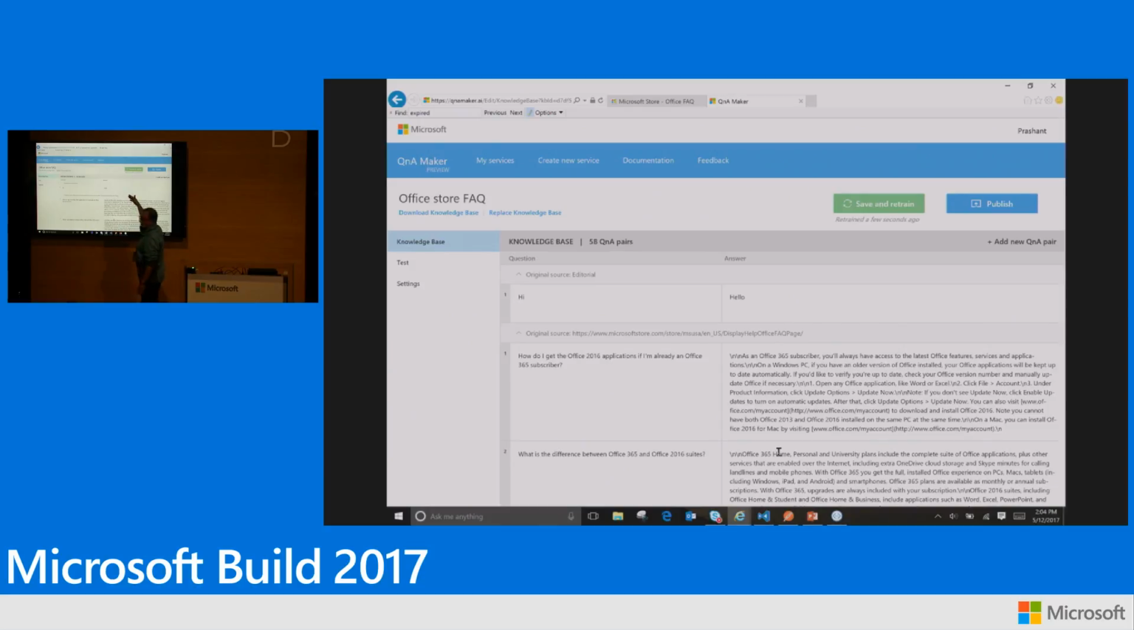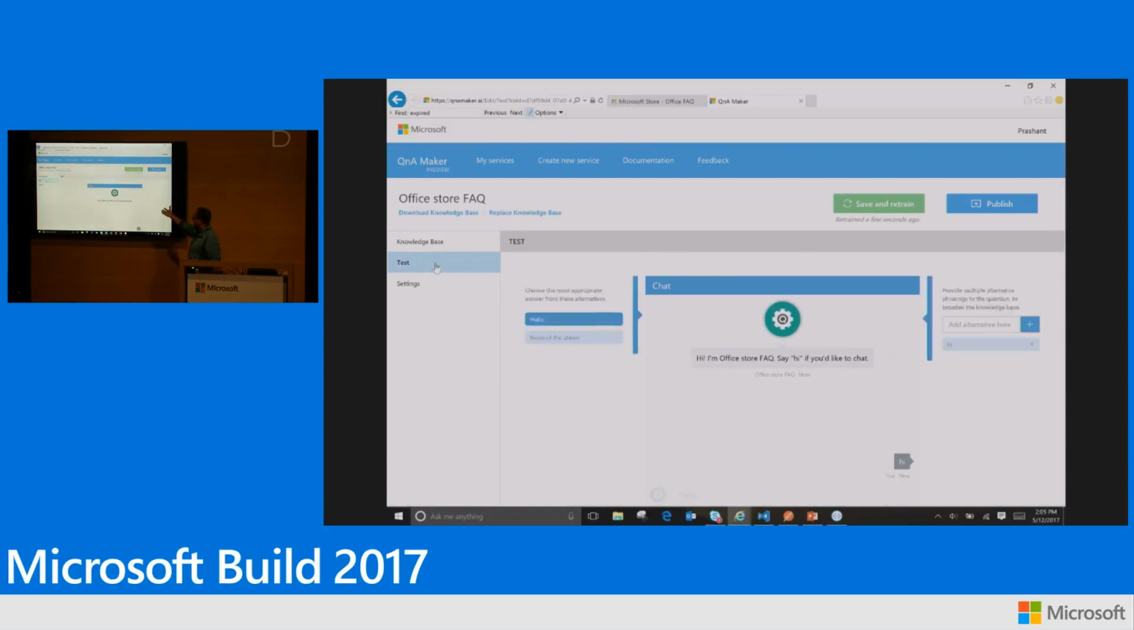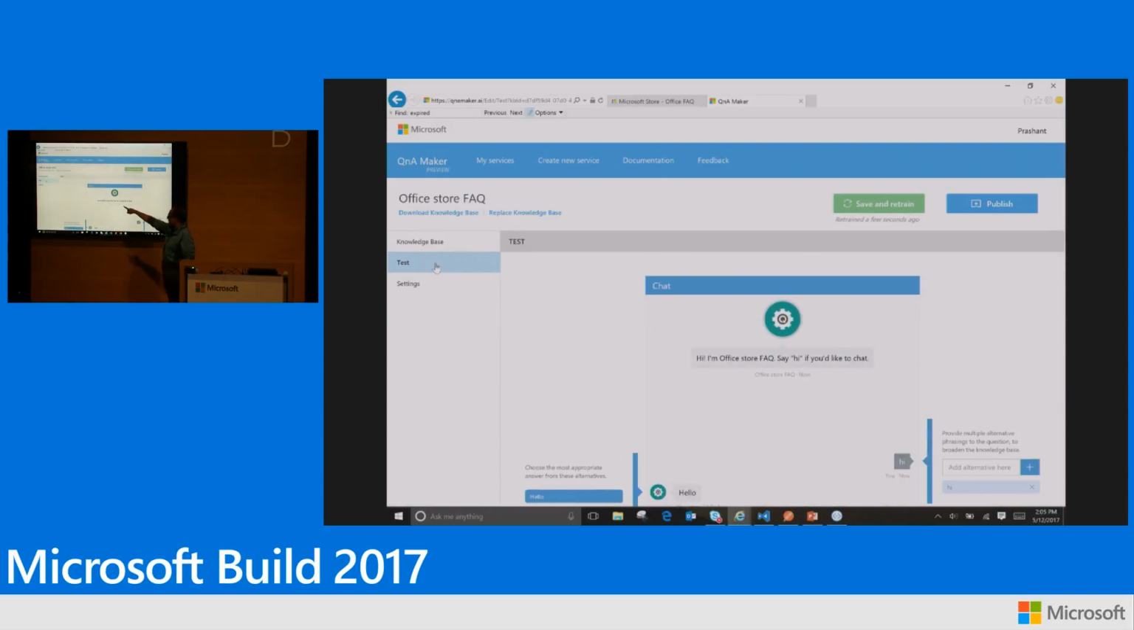It's actually a table. I mean, the resolution is not that great, but you get the idea. So these are Q&As that it pulled out from that FAQ page. Now what I can do is edit any of these as I want. I can edit or I can add a new Q&A or delete a Q&A pair. What I can also do is actually start talking to this service right here. So this is my test tab. And now I can ask this KB questions and see what it answers.